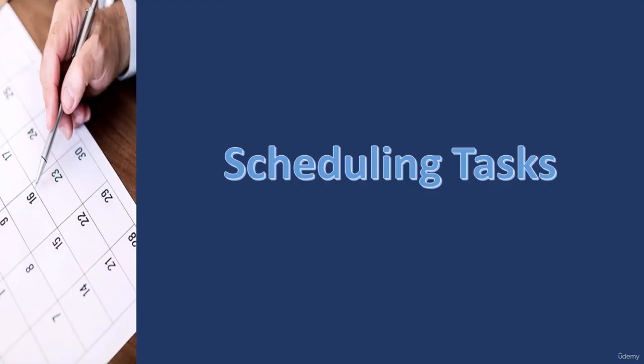Once priorities are set, the next step is scheduling. This involves allocating specific time slots to tasks based on their priority and the time required to complete them. Effective scheduling ensures that you allocate enough time to each task without overloading your day.